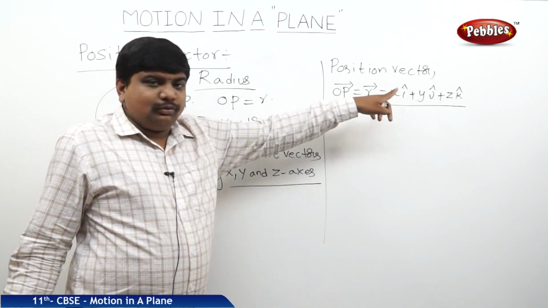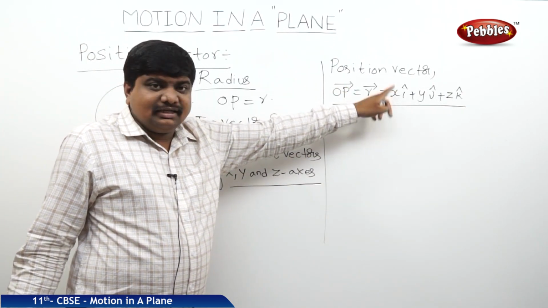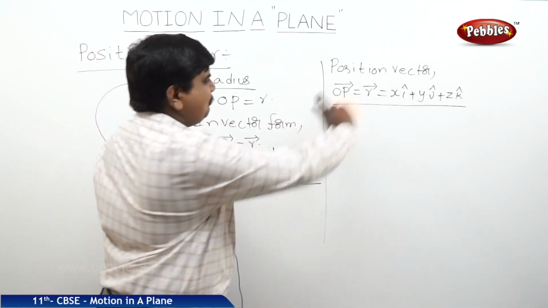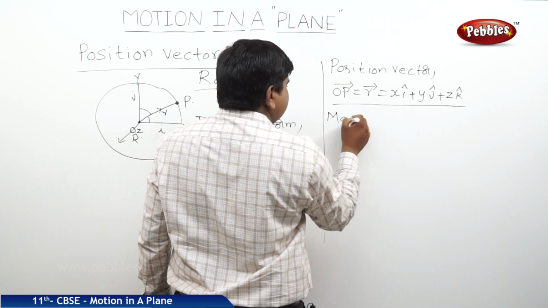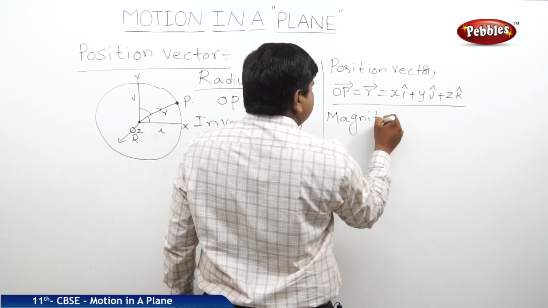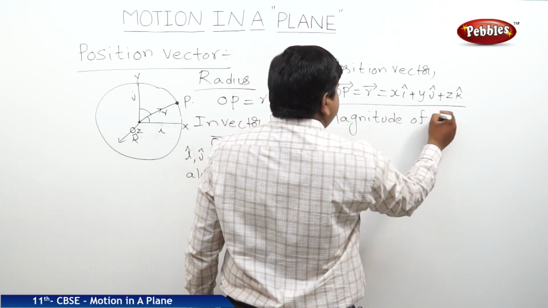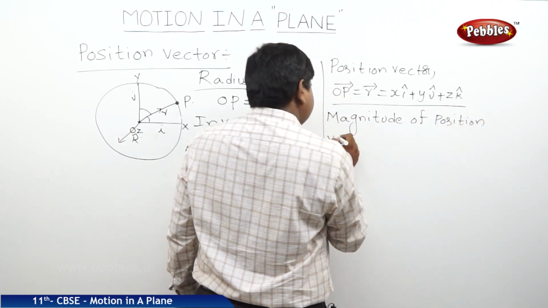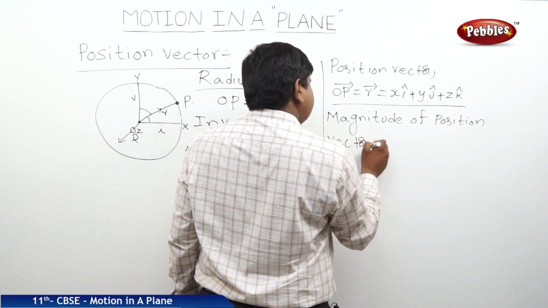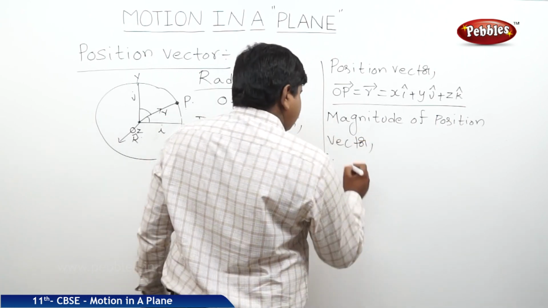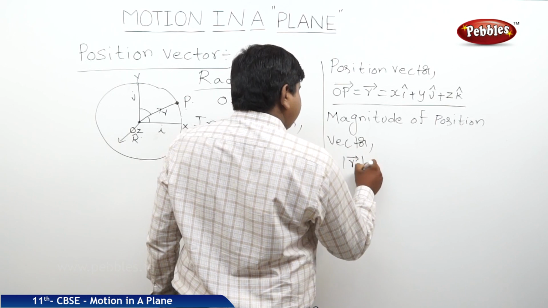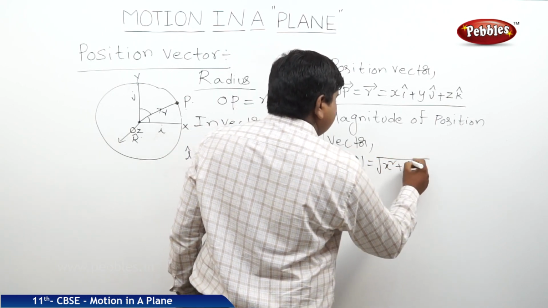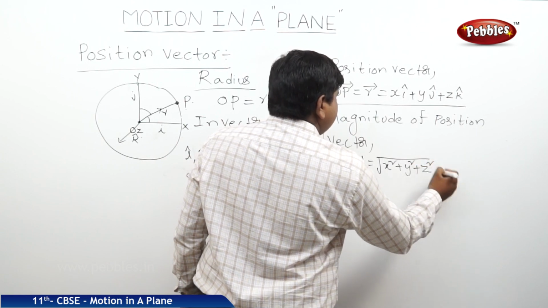This is the way to represent the position of a vector. It is nothing but the position vector. The magnitude of the position vector: modulus of R bar is equal to the square root of x square plus y square plus z square.